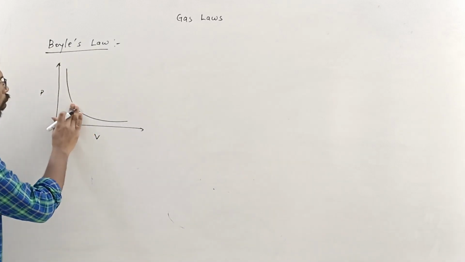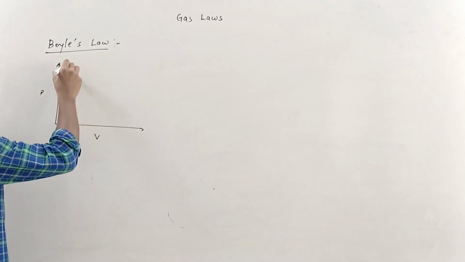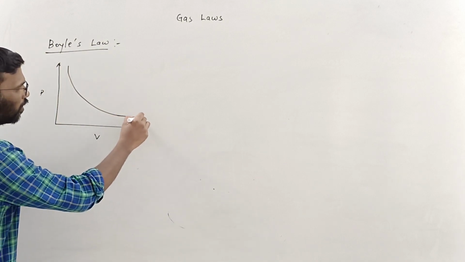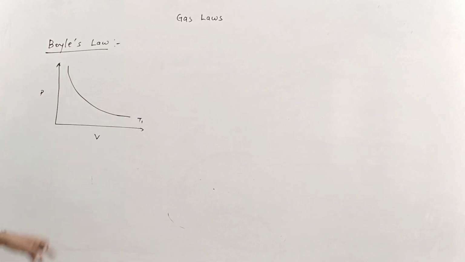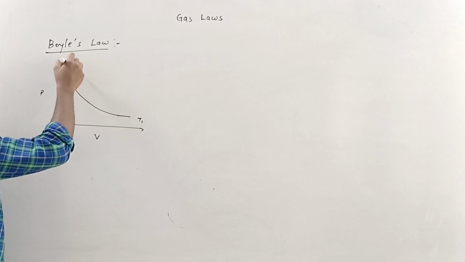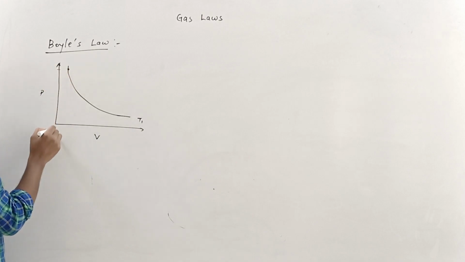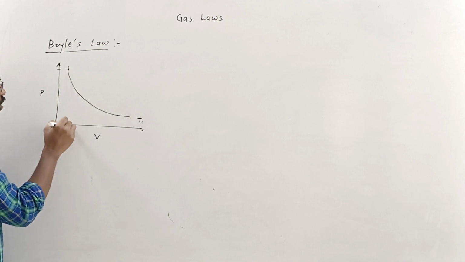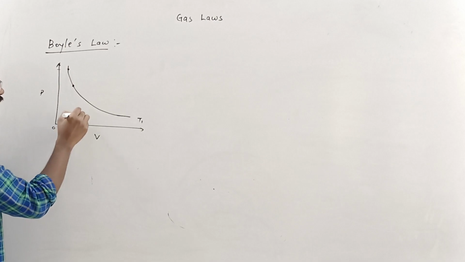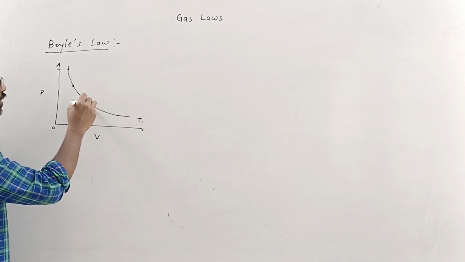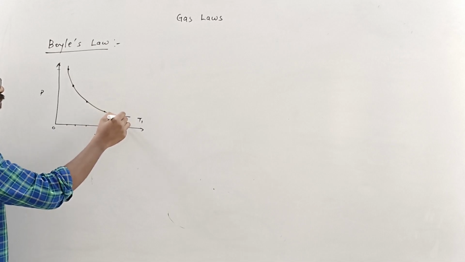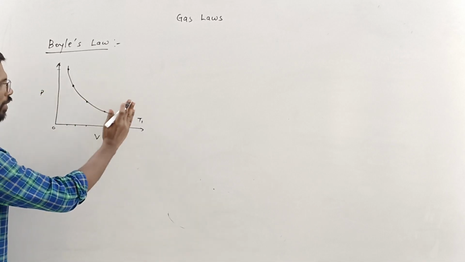This whole curve is at some temperature T1. Let's say you set this pressure to be this much, at that time the volume was this much. You decrease the pressure, volume will be increasing. That is what it says.